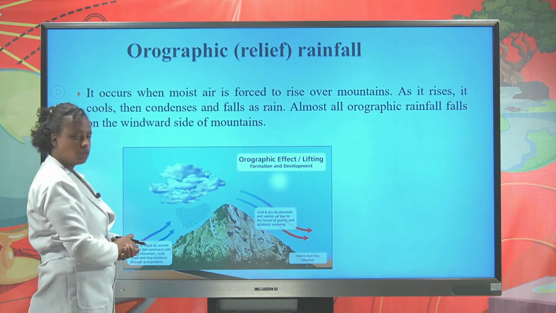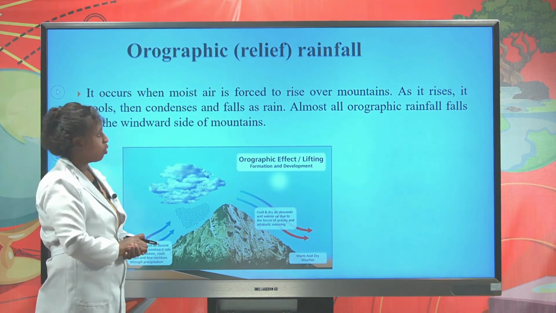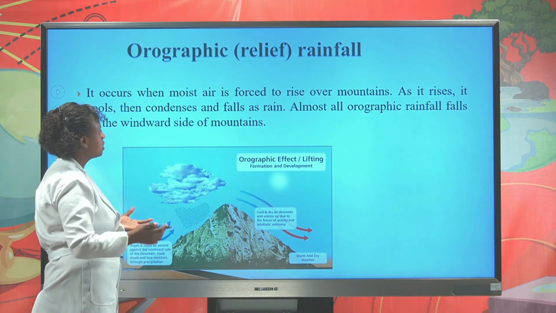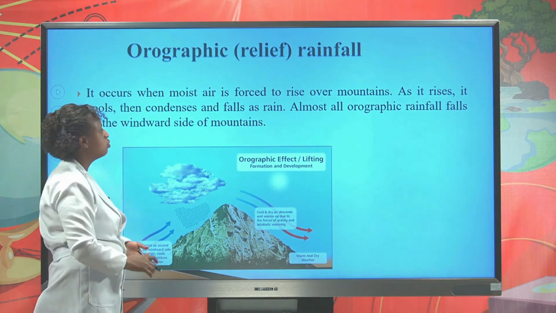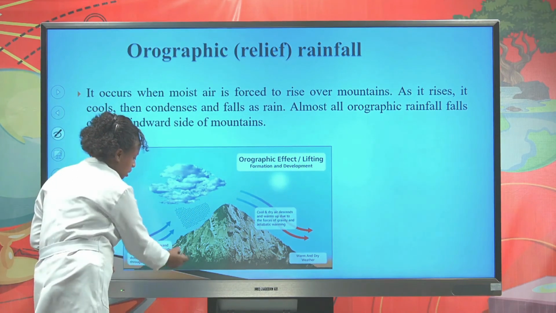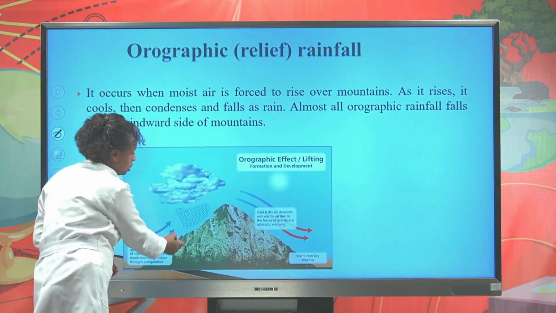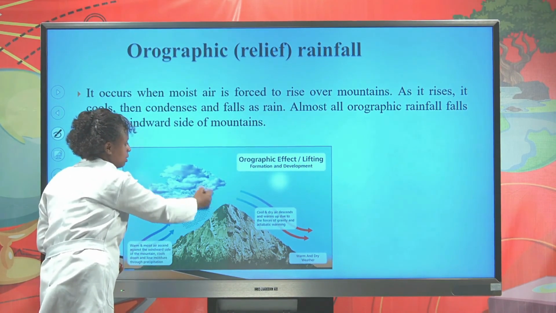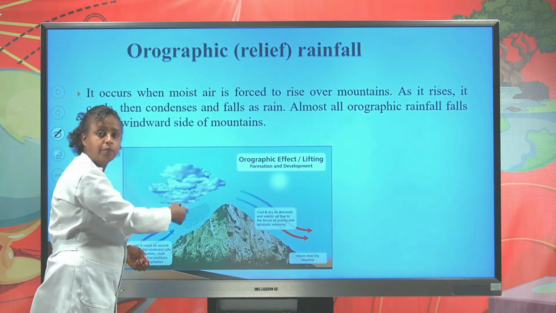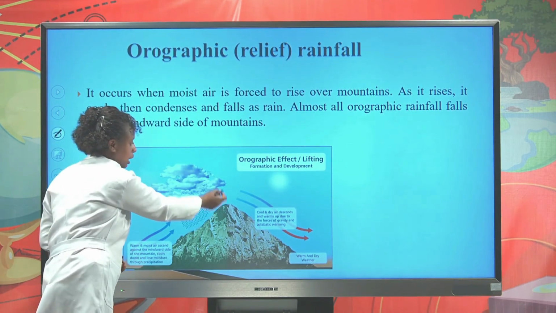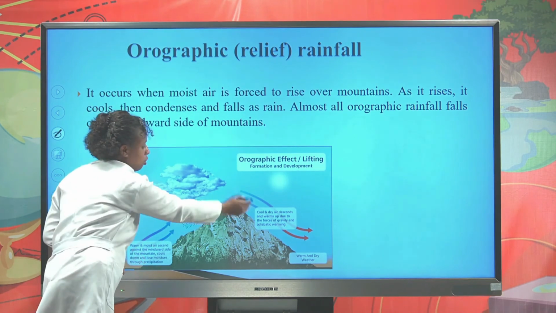Orographic rainfall is also another rainfall type. It is formed when the moist air is forced to move over the mountain. The moisture is forced to move over the mountain and it rises and rises. It becomes cool and condensed, forms cloud, then falls in the form of rain.